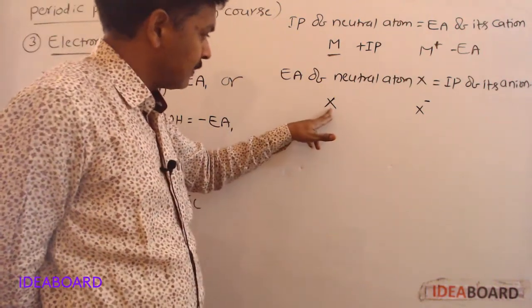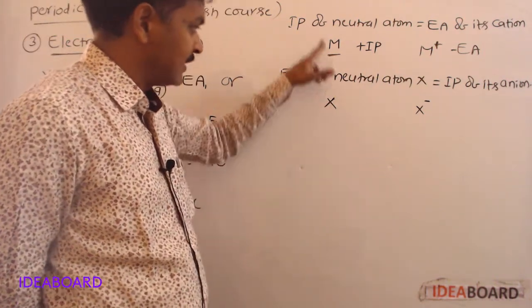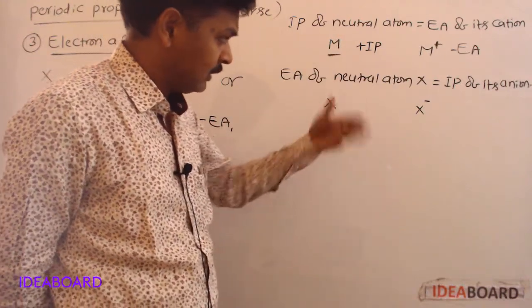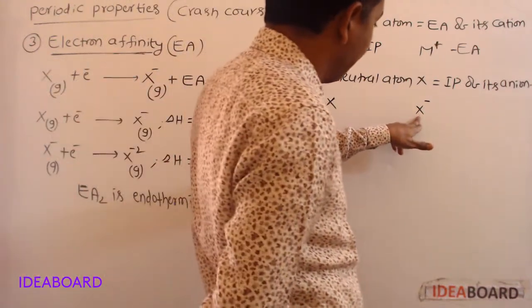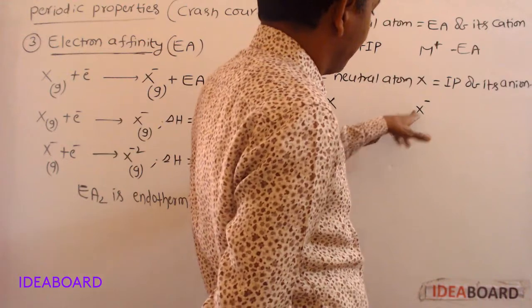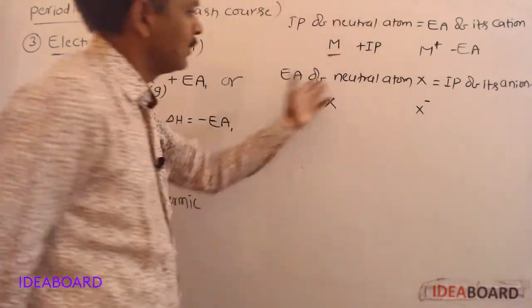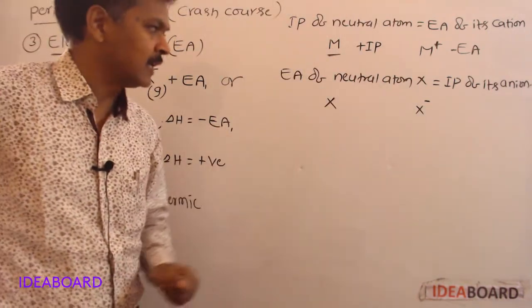Energy liberated when one electron is added to the valence orbit of X is equal to the energy required to remove the electron from the valence orbit of X minus. Both are equal in magnitude but opposite in sign.